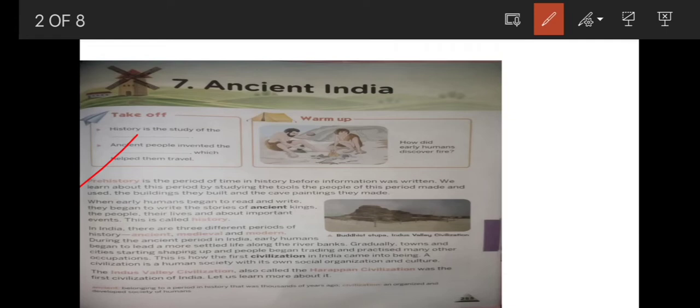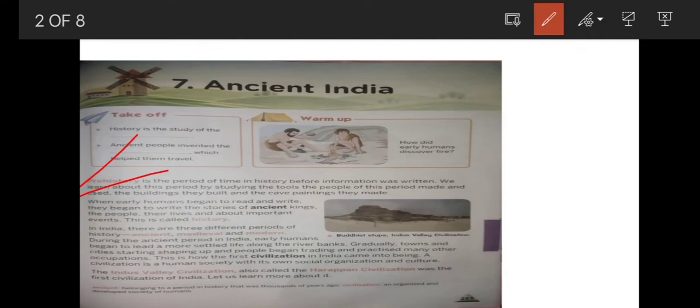Prehistory is the period of time in history before information was written. We learned about this period by studying the tools the people of this period made and used, the buildings they built and the cave paintings they made. When early humans began to read and write, they began to write the stories of ancient kings, about the people, their lives, and about important events.